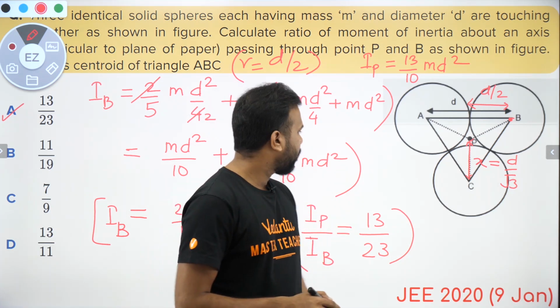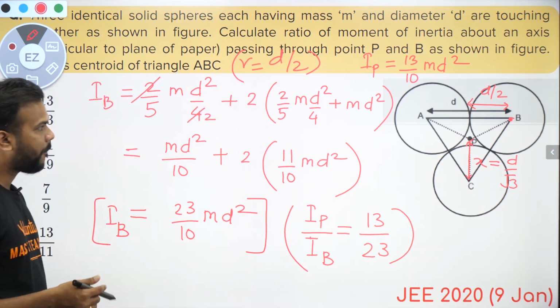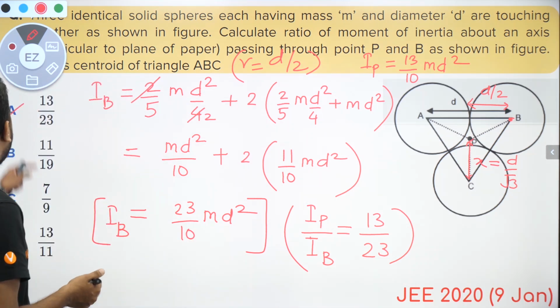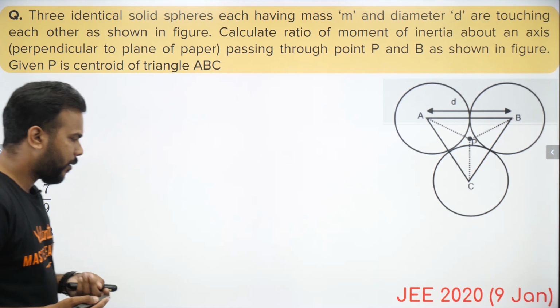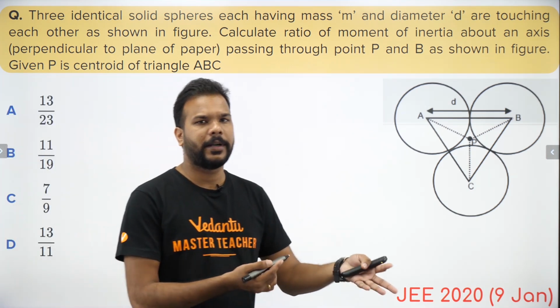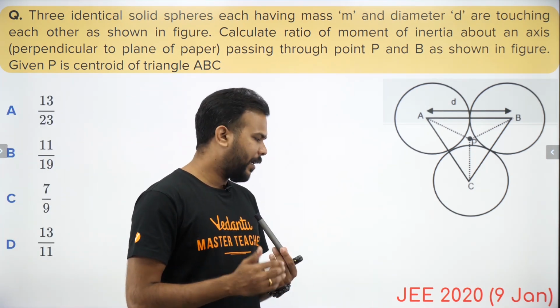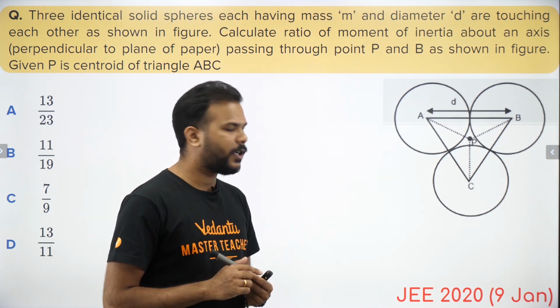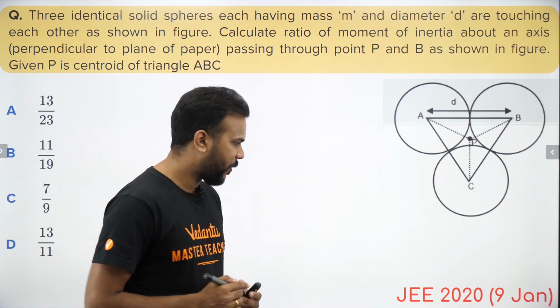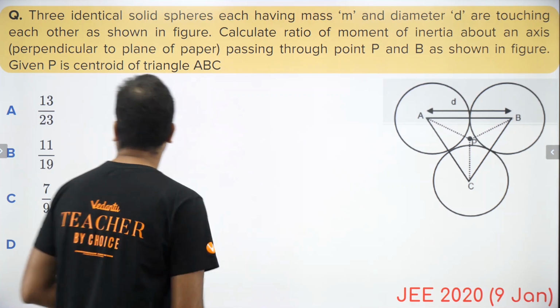As you can see, this was a lengthy question, but not very difficult. You cannot put it in the easy category. It is above medium, almost touching the difficulty level of a difficult question. Okay, cool guys, let's go forward.